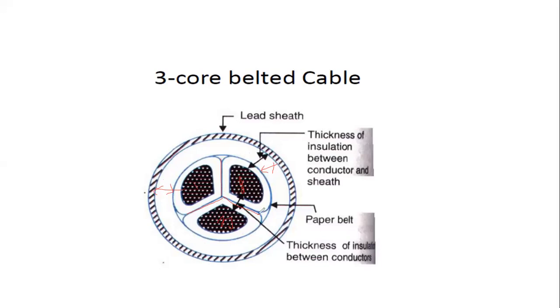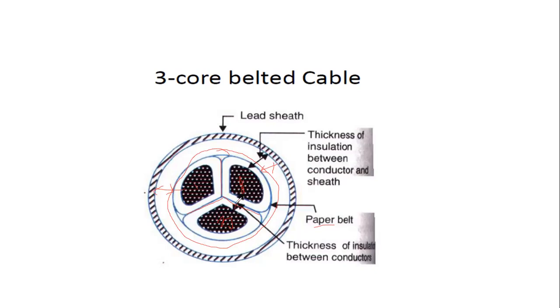In this case the belt is paper. The 3 cores are combined with the belt, therefore it is called the 3-core belted cable. That belt is formed with impregnated paper.